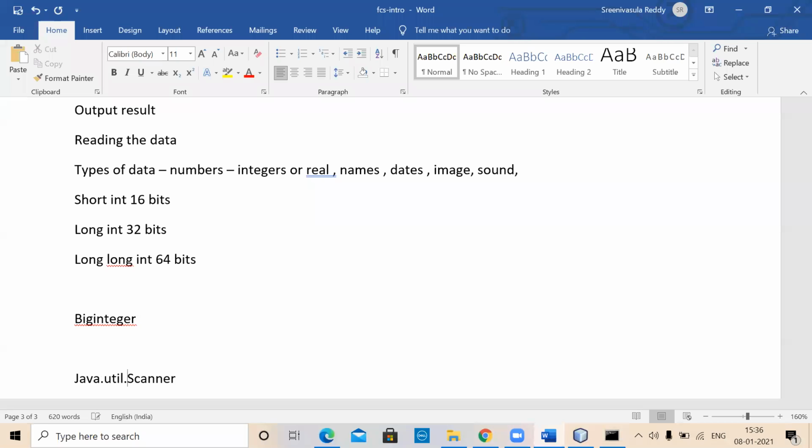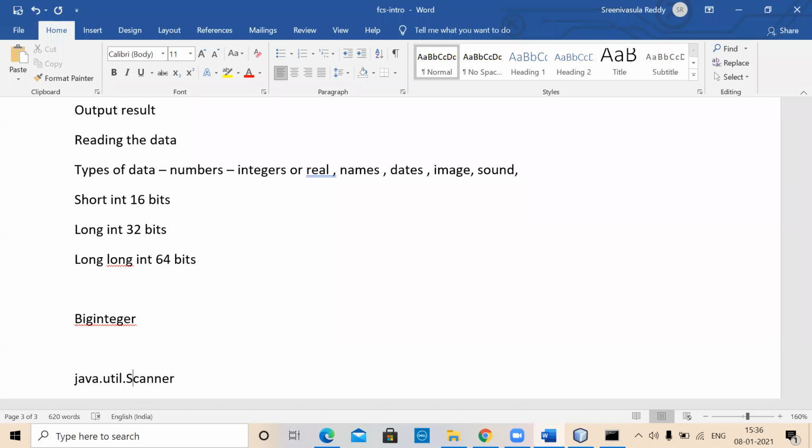Util is a short name for utility. In java.util, it's not a capital letter, the very first word is small only. Java is case sensitive, so one has to be careful there. So java.util is the name of the package within which there is a class called Scanner.